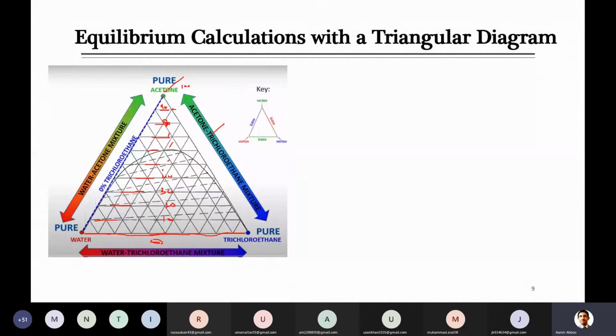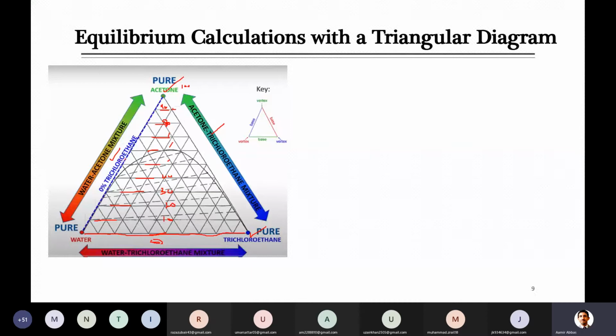If I have to put numbers for the other component, let's look at the trichloroethane. For example, here at the corner it is 100%, and now look at the line opposite to this corner, that is just on this side of the triangle. That is 0% trichloroethane, because we know that line only represents the water and acetone mixture. So here it is 0% trichloroethane.